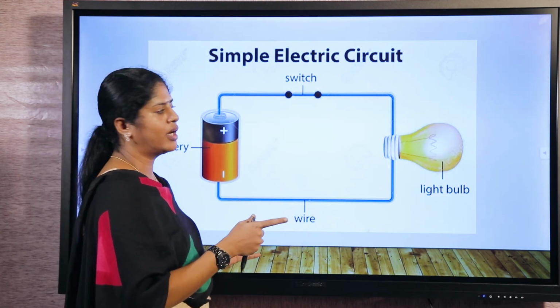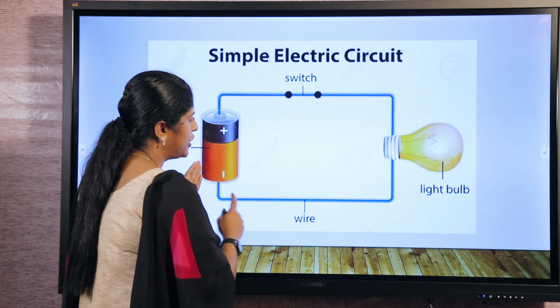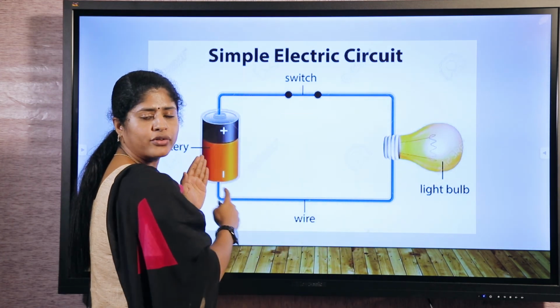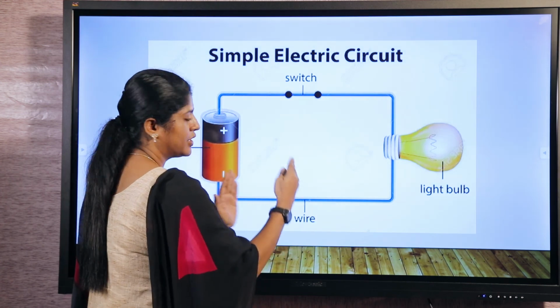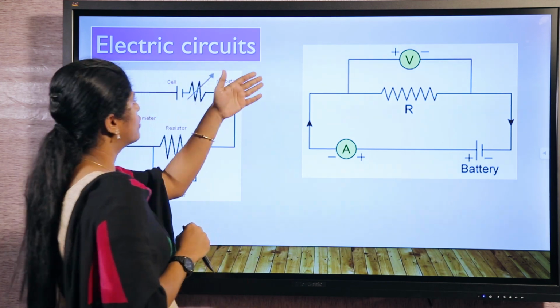This is a simple electric circuit. A simple electric circuit means a continuous closed path of flow of current. It is continuous. It cannot be broken. So it's a continuous closed path. These are also electric circuits.